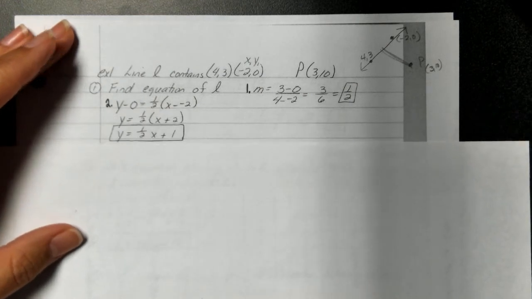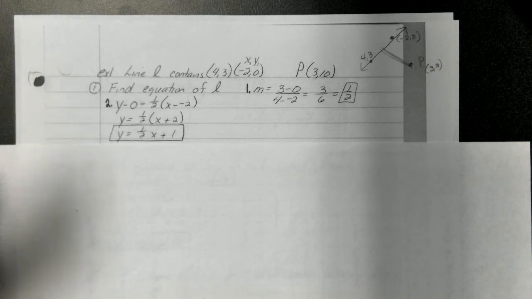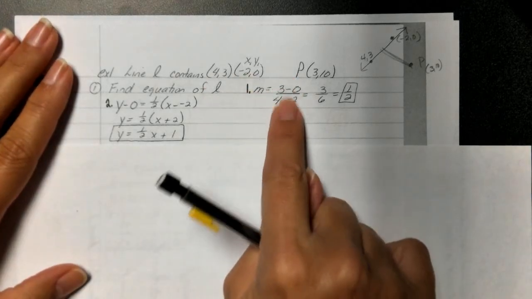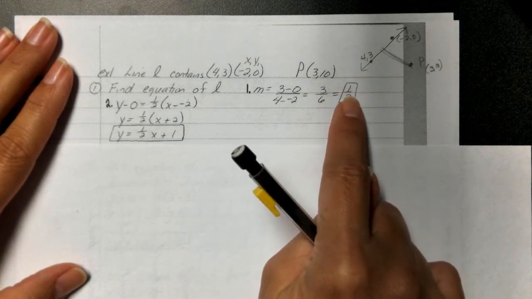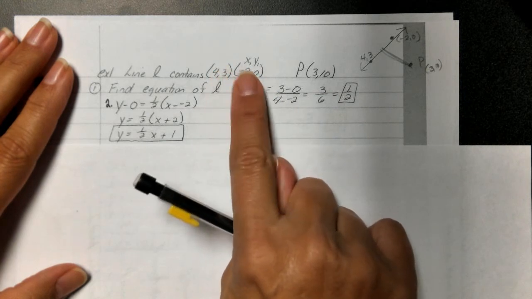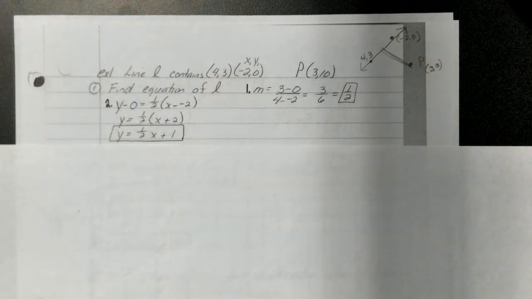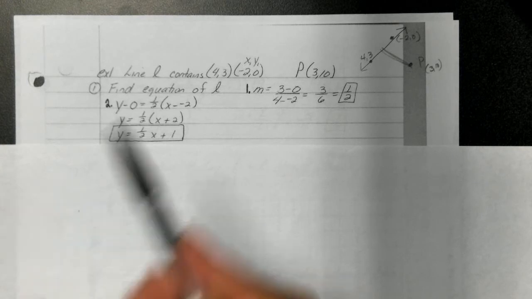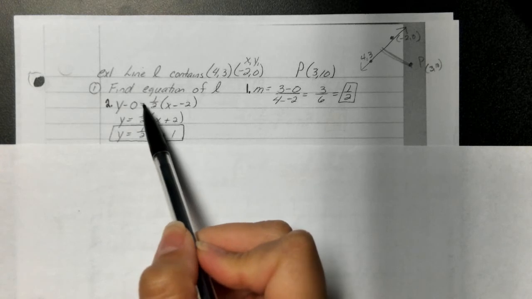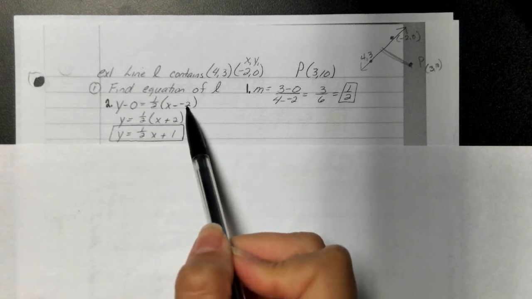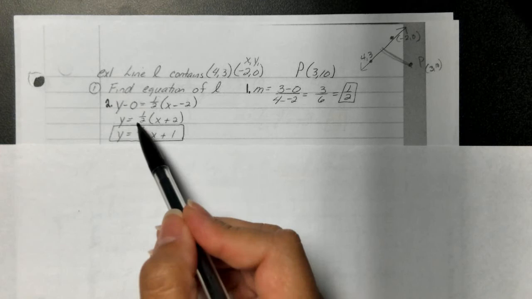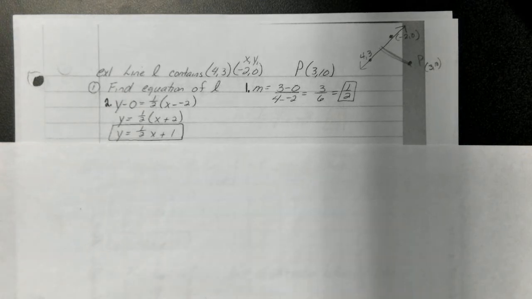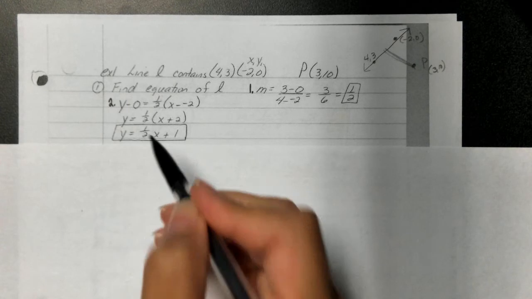Okay? So step 1 told us to take those 2 points and find the equation. Guys, remind yourself, to find the equation of a line you need 2 things, a point and a slope. So we're going to take these 2 points, find the slope, and the slope of that line will be 1/2. And you're going to take that 1/2 and pick one of these, either the (4, 3) or the (-2, 0), and plug it into point-slope formula. So y minus my y value of 0 is equal to my slope times x minus my x value of my point. Distribute the 1/2, and of course if we add 0 to both sides, we get the same equation. So we want our equation in slope-intercept form.